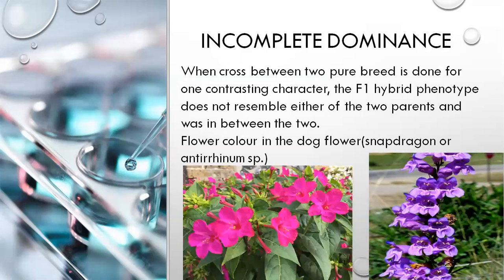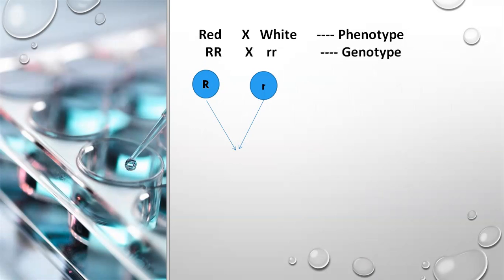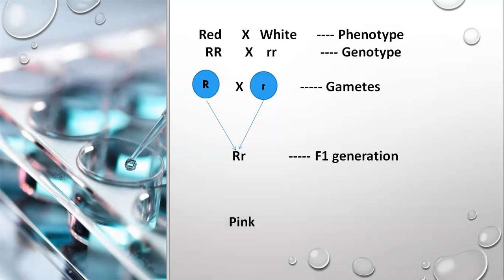Another example, 4 o'clock plant, Mirabilis jalapa. Red colored flower and white colored flower is the phenotype. Genotype is capital R capital R and small r small r, and gametes are capital R, small r, and it obtained capital R small r, but here the color is pink. So it is completely different from the parents.